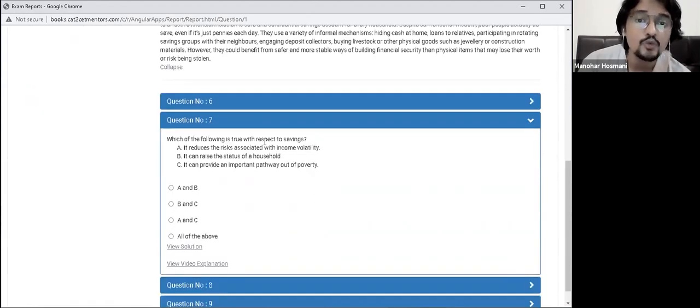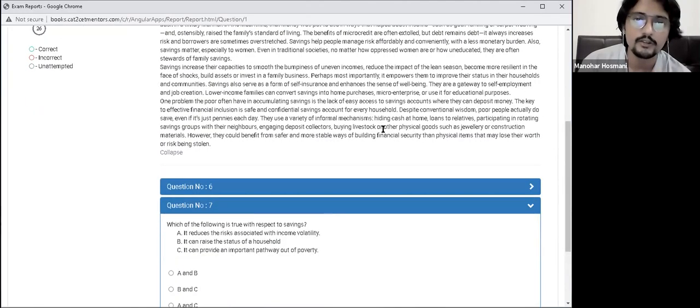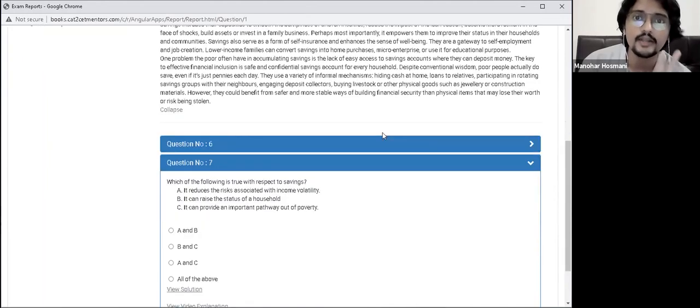Which of the following is true with respect to savings? ठीक है. So savings के बारे में आप पढ़ोगे यहाँ पे ये पूरा passage में, you will have certain facts that will come out of the passage. ठीक है. Identifying which particular aspects apply to savings is much easier than the negative. The negative, like which of the following does not apply, is often tricky, and I steer clear of those questions. Like I do not consider them to be direct objective or fact-based questions, while these are going to be direct fact-based questions. ये आपको direct मिल जाएगा.